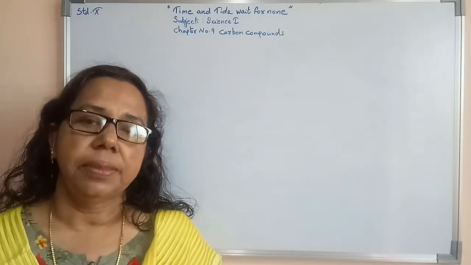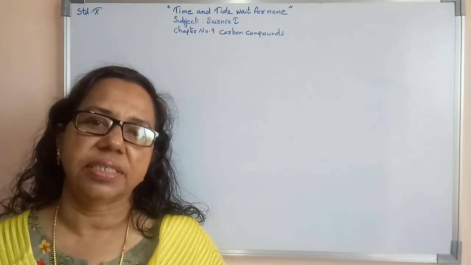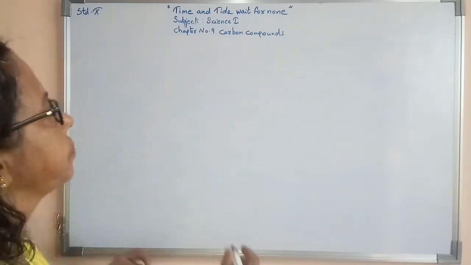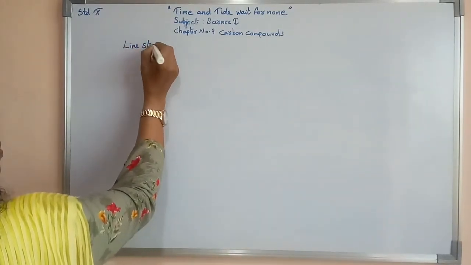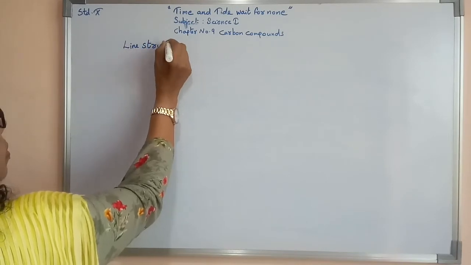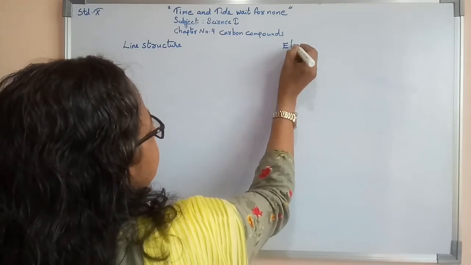Now I'll explain the line structure and electron dotted structure of ethane. The line structure, then here the electron bonded structure.